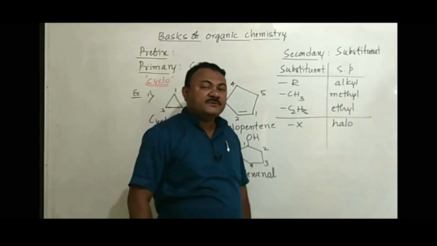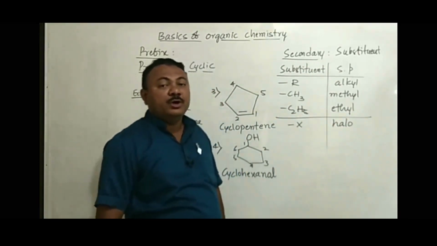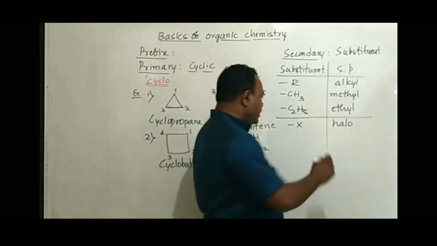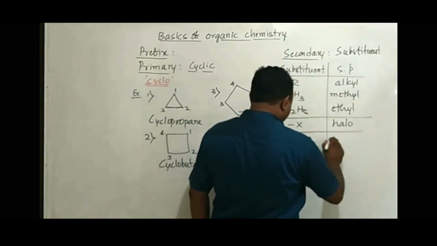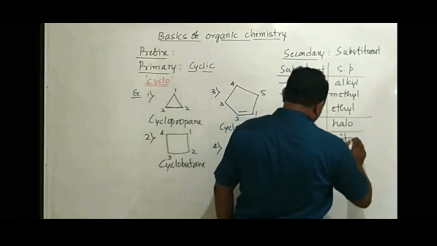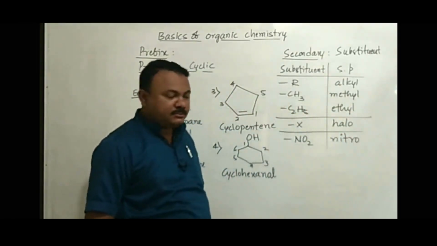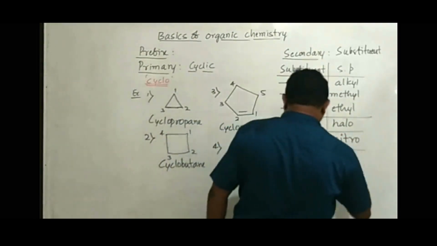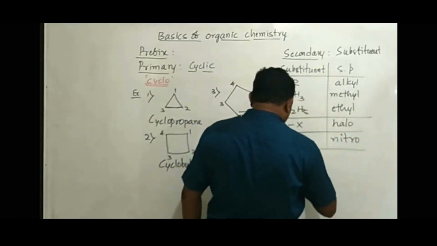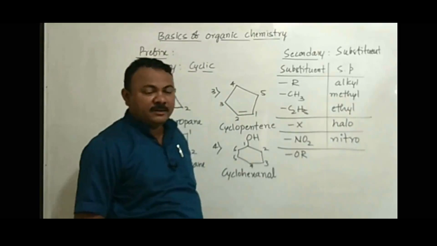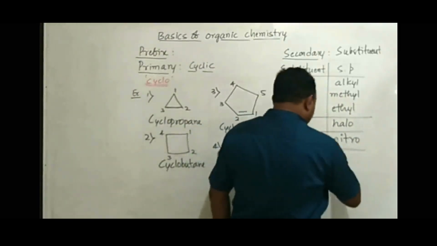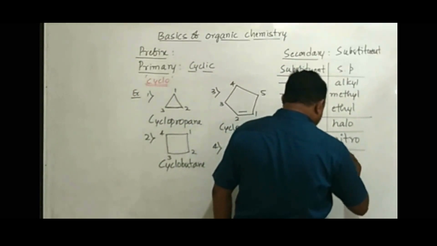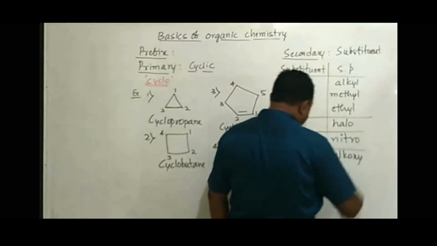For fluorine it becomes fluoro, chlorine, chloro, bromine, bromo, and for iodine it becomes iodo. And if the substituent is NO2, use the secondary prefix nitro. Another one we are getting is a carbon group with oxygen, OR. When the carbon group is present with oxygen, we are using the secondary prefix alkoxy.